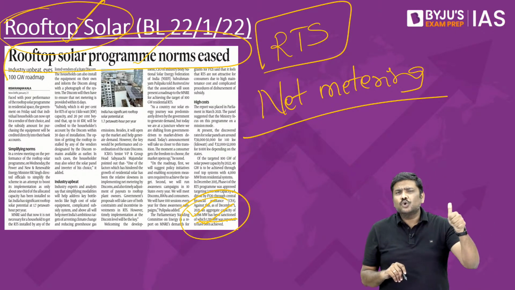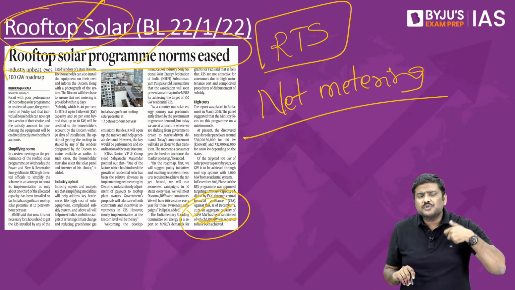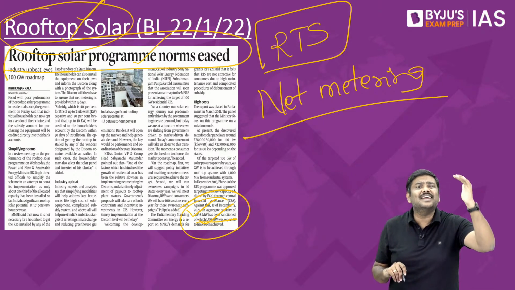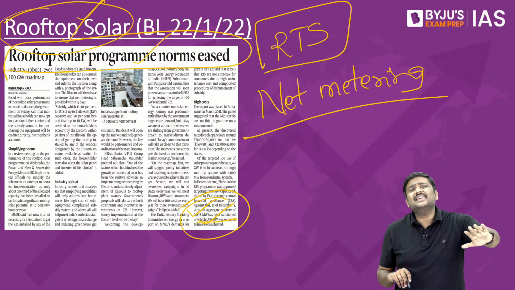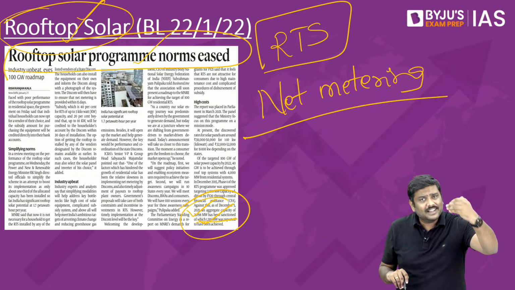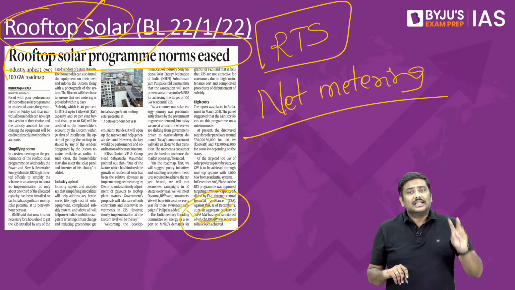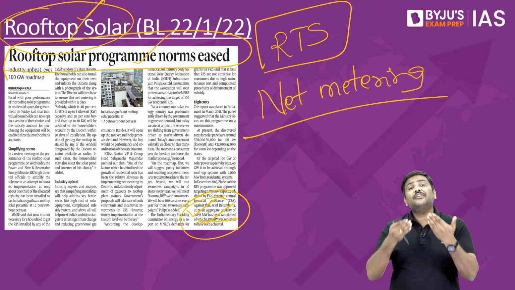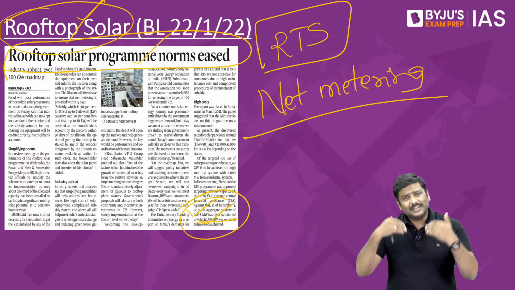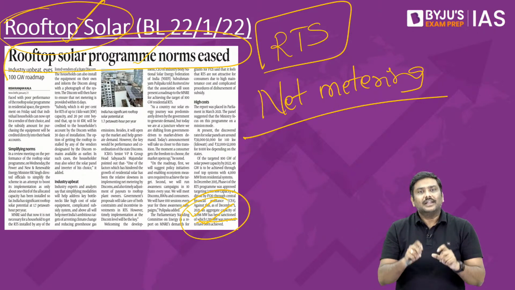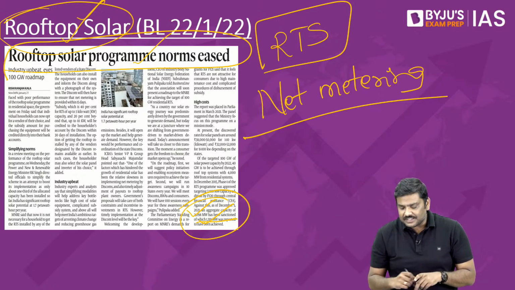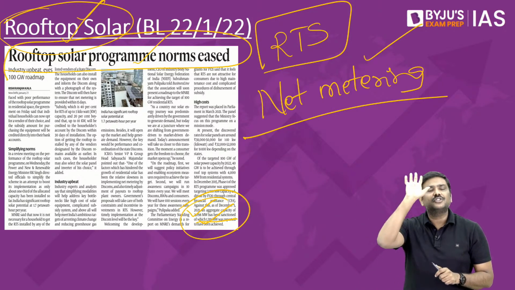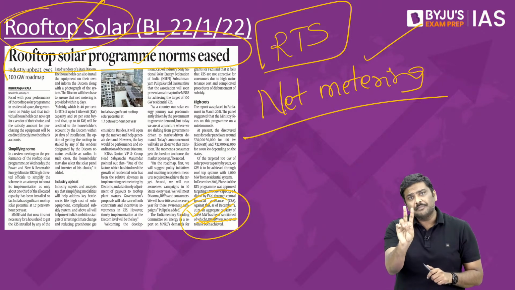First one, you don't have to purchase this particular rooftop solar equipment only from the seller. No, not required. You can get it from any seller even if it is not there in the DISCOM approved list. Second, you want to self-install this particular rooftop solar equipment? Go ahead, install it. Take the photograph, send it to the DISCOM, and next within 15 days, the net metering has to be installed. Okay, that is the second very important change.